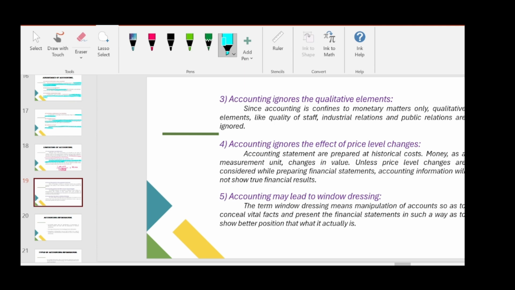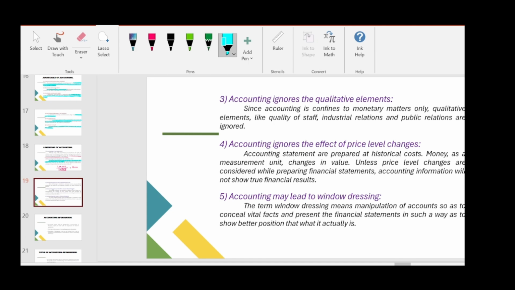So you remember in our first video lecture, I said that accounting records only the financial aspect of the business. It will not record any non-financial information. I said that Mr. A is an employee. The skill of Mr. A will not be included in the financial statement.